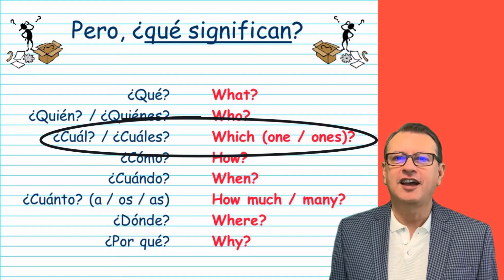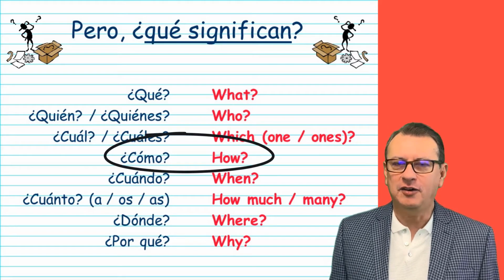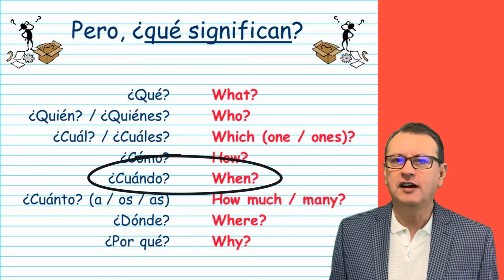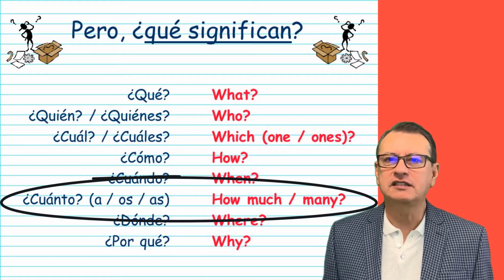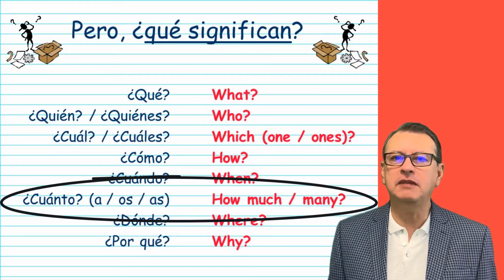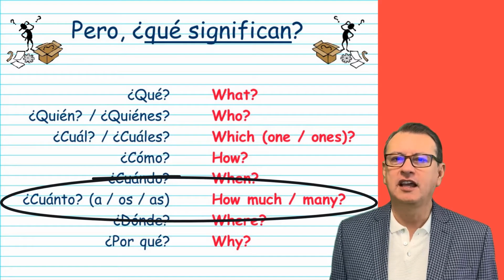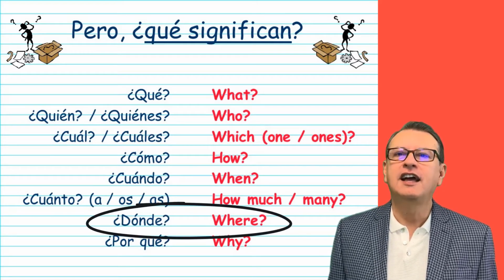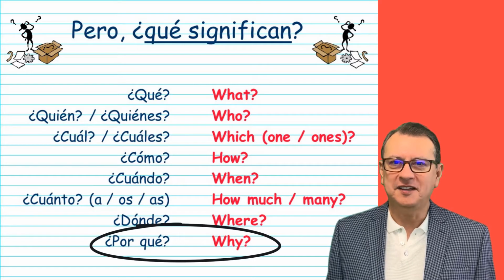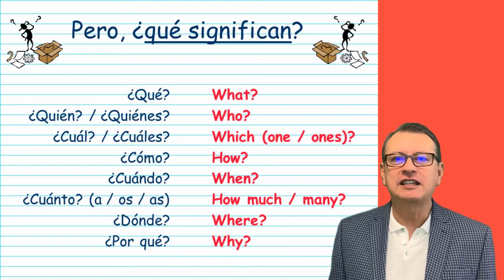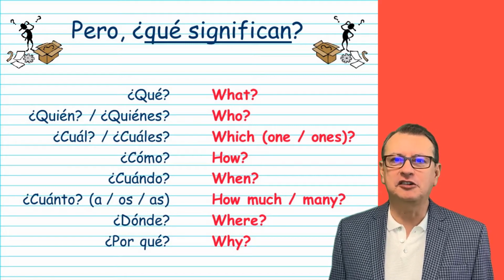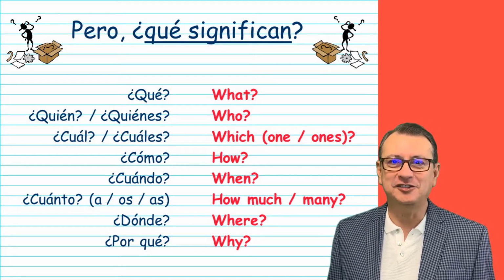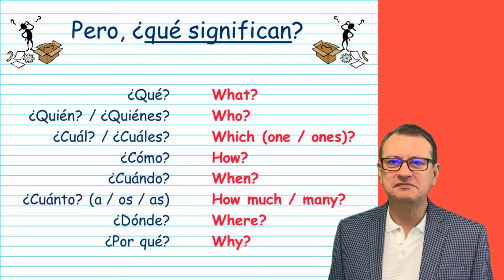That's correct. ¿Cómo? How? ¿Cuándo? When? ¿Cuánto? Again, we have to worry about amounts that they have to match in feminine, masculine, plural, or singular. ¿Dónde? And por qué? Why? Good job. Now let's work on some examples and how to illustrate the use of interrogative questions in español. Are you ready? Let's take a look.